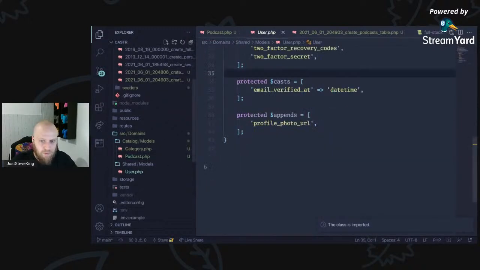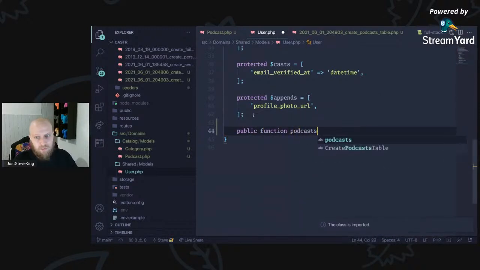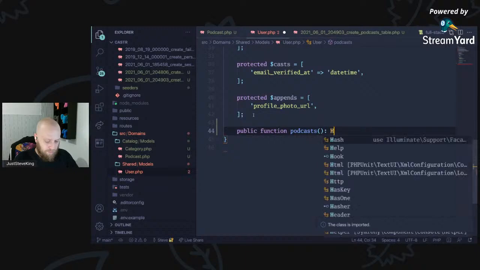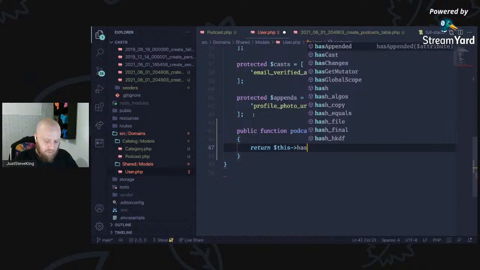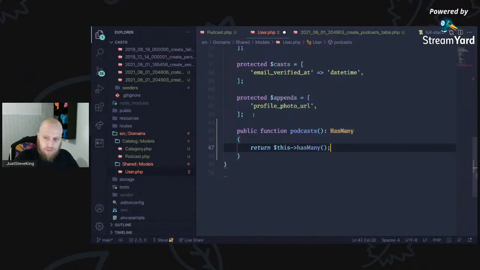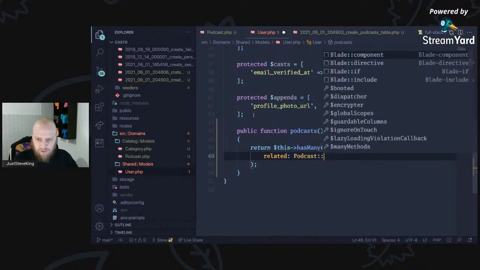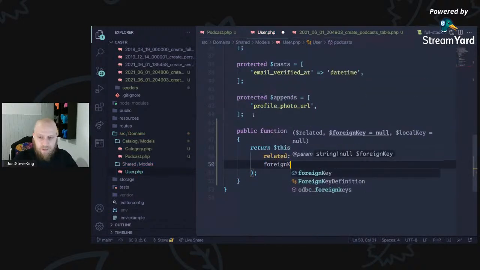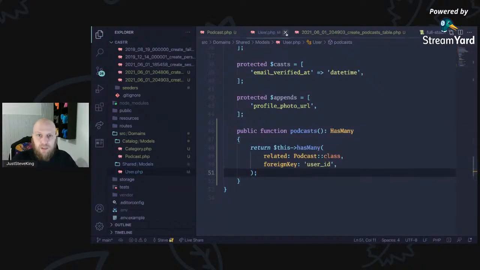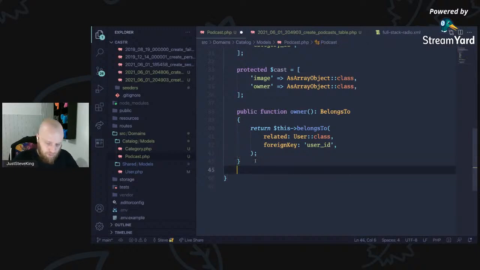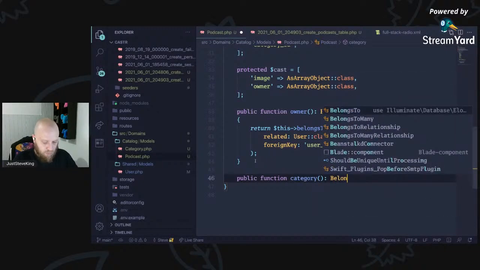So that means we can now come to the user and we can say that the user has many podcasts. We want people to be able to register more than one if they have more than one. So we can return this has many, and the related model is the podcast, and the foreign key is the user ID. So there's the user updated with the podcast, and now the podcast also has a category, public function category, which we belong to.